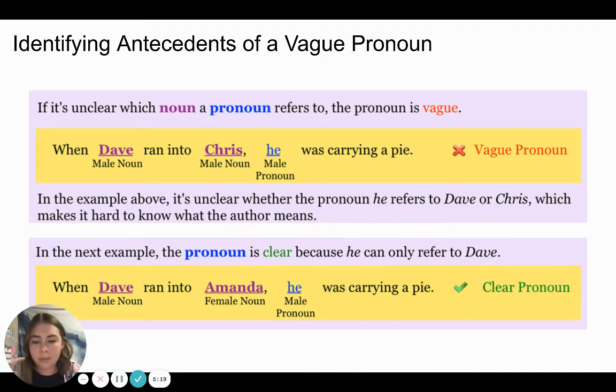In the next example, the pronoun is clear because he can only refer to Dave. When Dave ran into Amanda, he was carrying a pie. In this case, he is clear because it can only refer to Dave because he is the only male noun in this sentence.